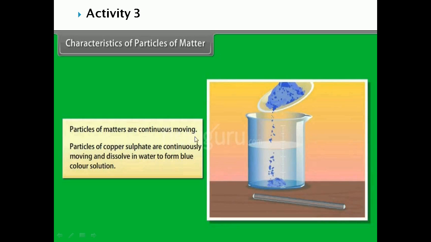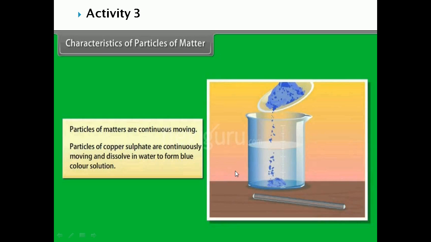When the temperature increases, the kinetic energy, that means the movement of the particles, also increases. That's why when we dissolve salt or sugar in hot water, it will easily get dissolved than in cold water. Because when the temperature rises, the particle movement will be faster.